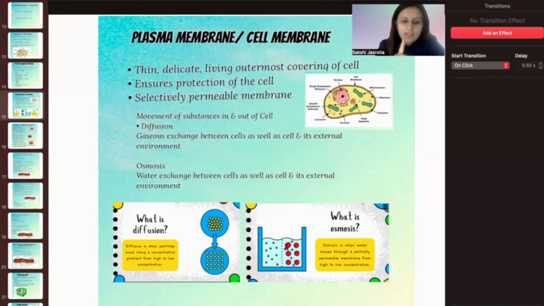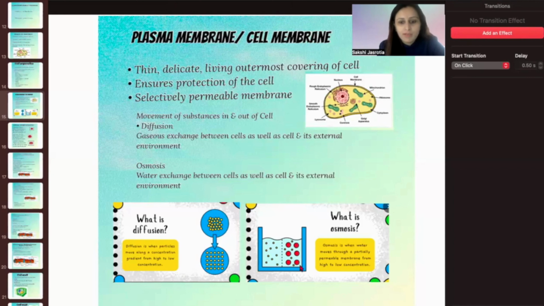If you soak raisins overnight, then what happens? The concentration of water is more outside. So the water gets imbibed inside the raisins. That is by the process of osmosis, in which a semi-permeable membrane is there. So there is a membrane also. Likewise, it happens in the cells also.